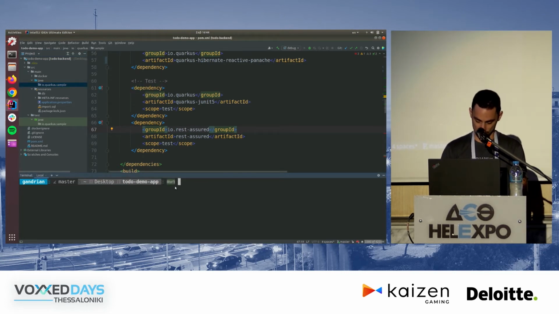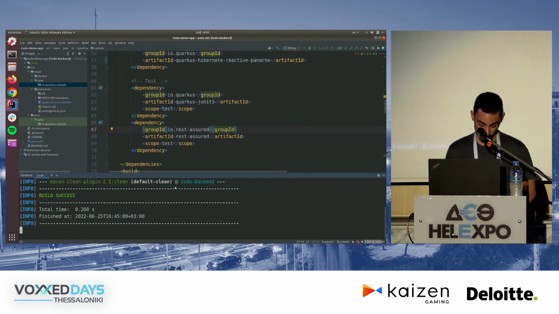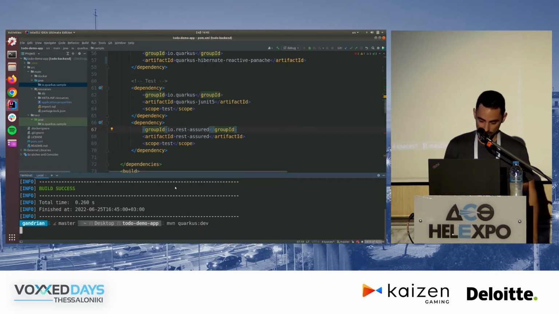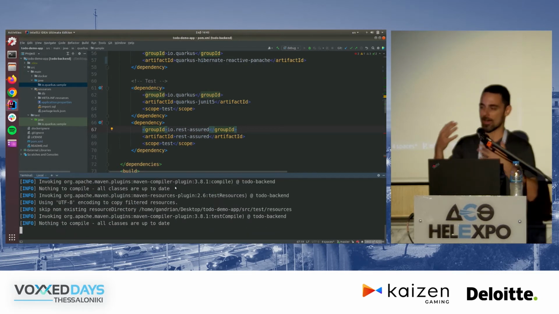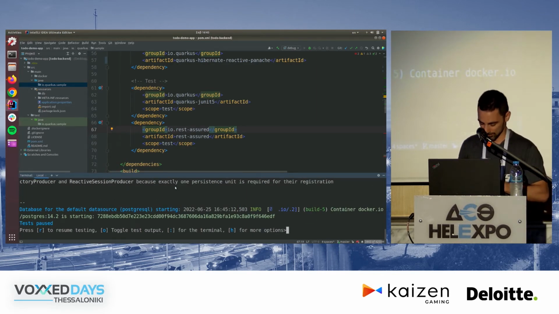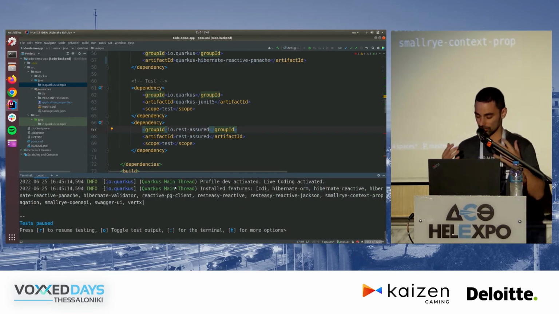So let's start out. I'll make sure that I don't have any residual code lying around. I'll go Quarkus Dev, right? So we'll enter the Quarkus Dev Mode. The Dev Mode is the special mode we have in Quarkus that enables a whole bunch of features that make it very, very easy for you to code your applications.